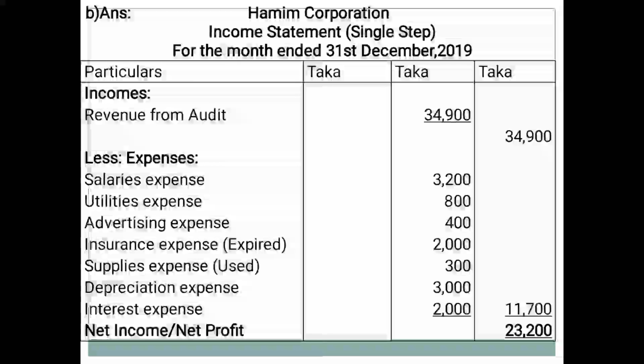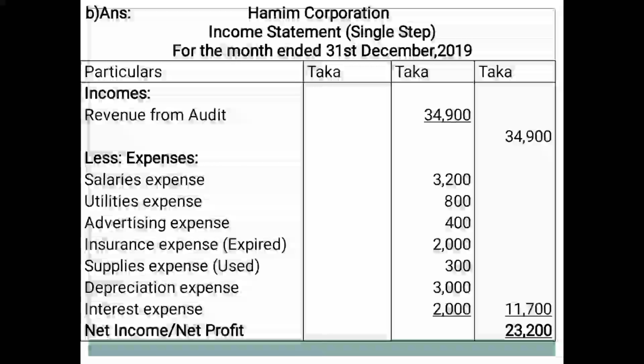Then the total expenditure, or total expenses, amount of Hamim Corporation in the income statement is Taka 11,700, written in the outer column. Now we can deduct the amount of Taka 11,700 from 34,900.